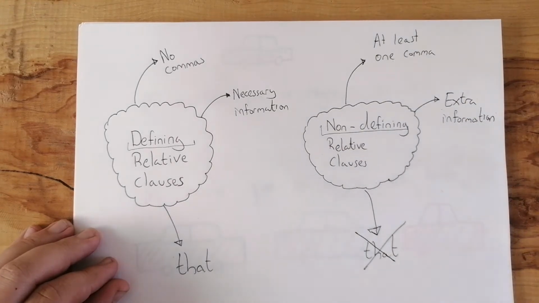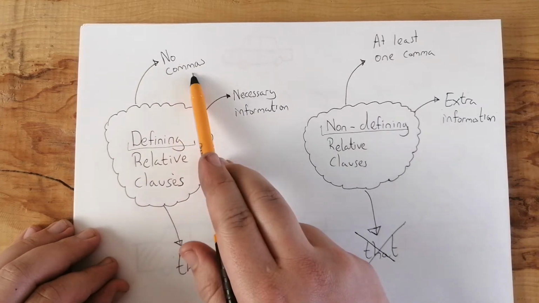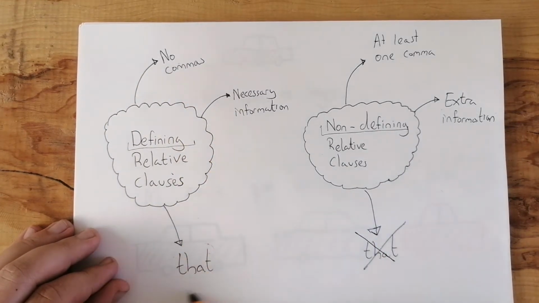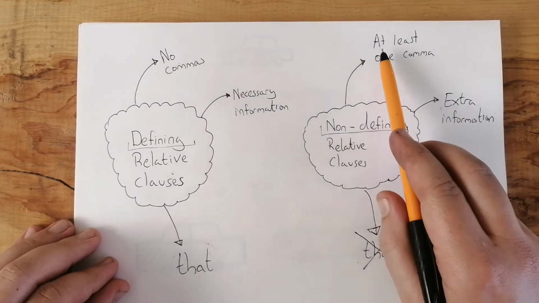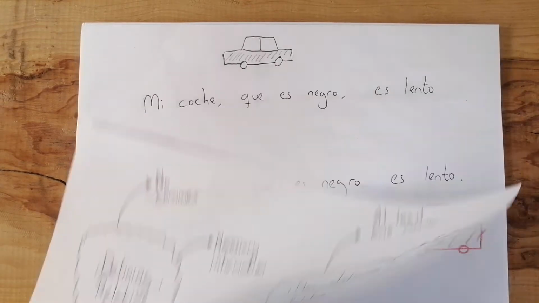Okay, so here are some other key differences. With a defining relative clause, we don't use commas. The information we have is necessary, and we have the option of using that. In non-defining relative clauses, like the ones that don't define, don't tell you exactly which one we're talking about, we can't use that. The information given is extra, additional, and we have at least one comma. Usually two, but at least one. Okay, good. Let's move on.